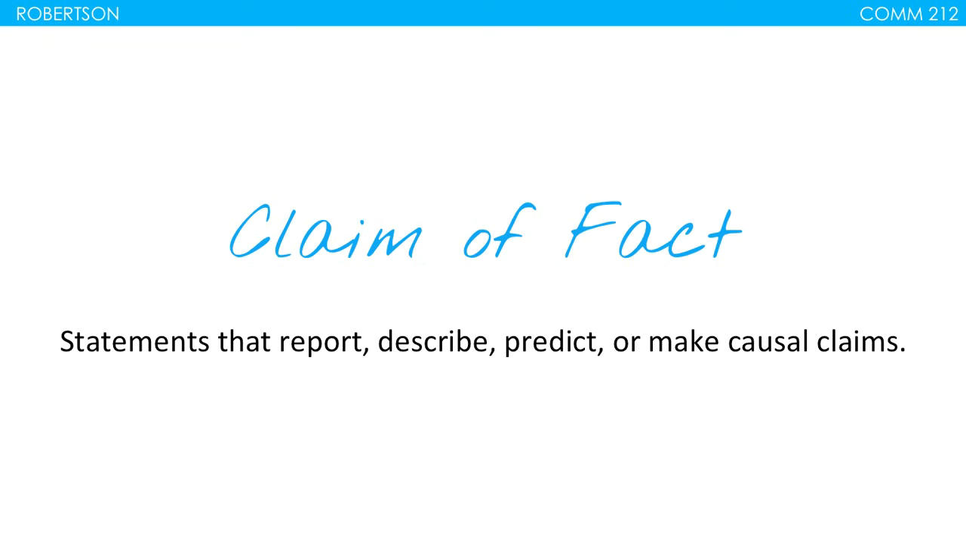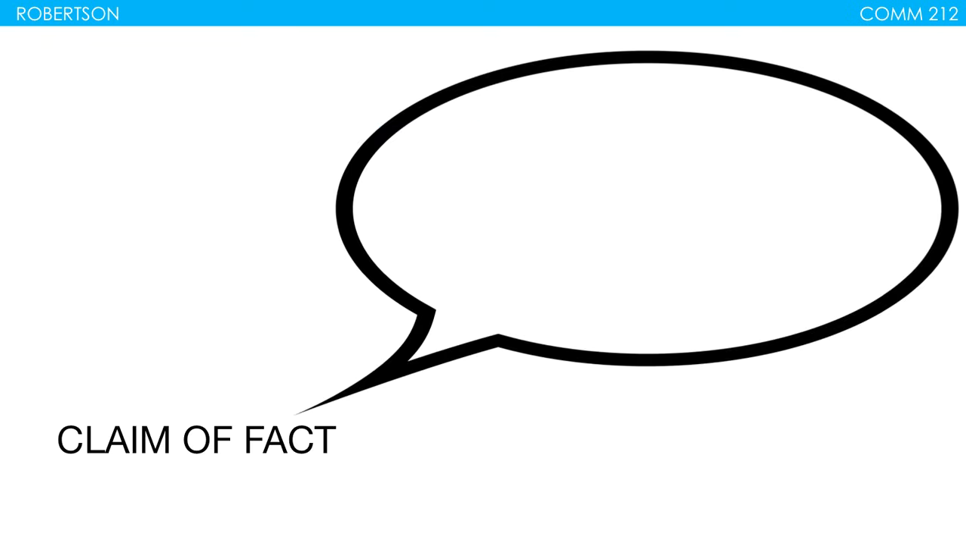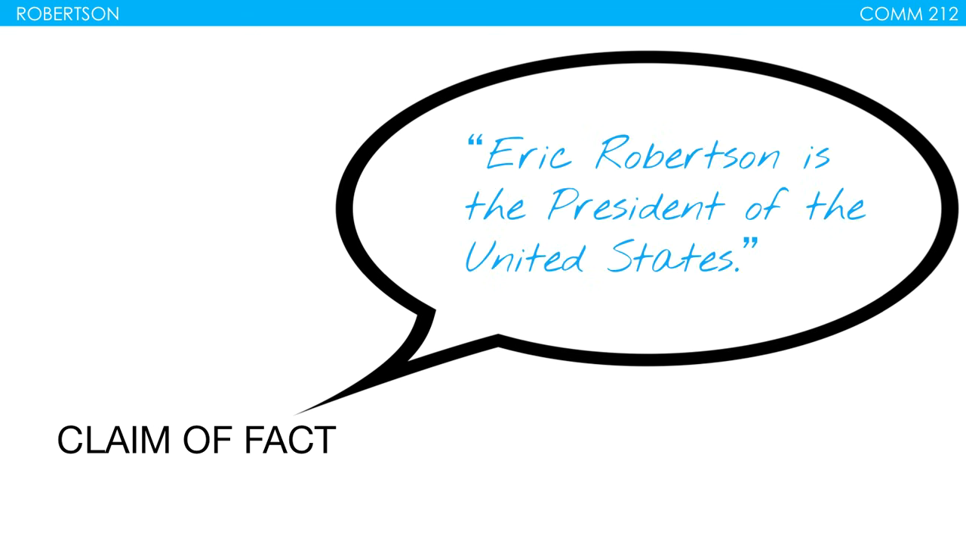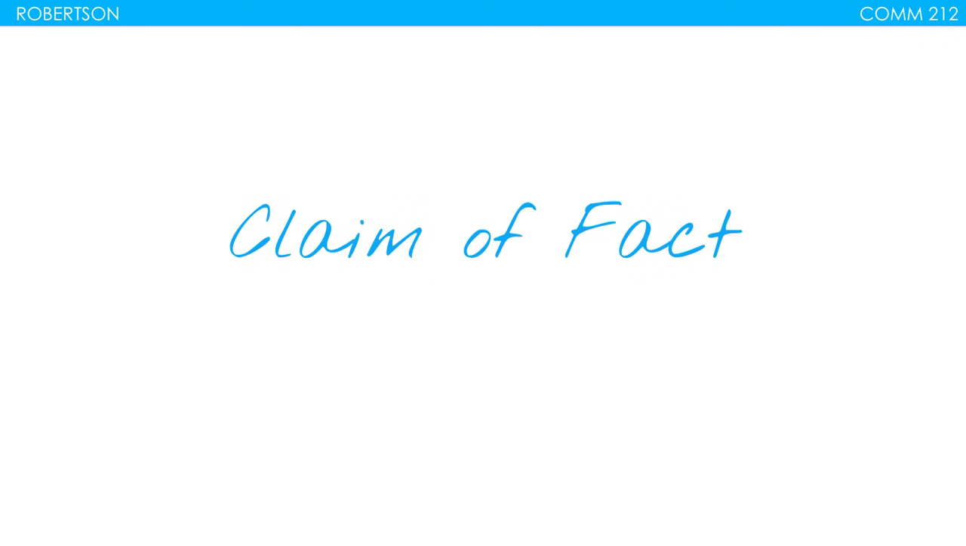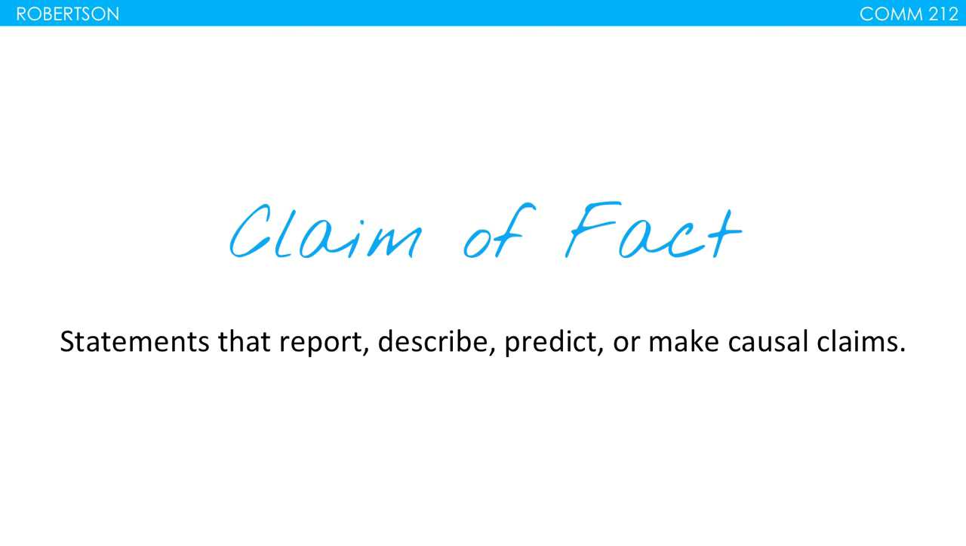It's not predicting because it's in the past. It's not a causal claim. So this one's reporting or describing, kind of the same thing. I made a burrito, so something that happened. So you're establishing the existence of something that happened in the past. Here's another one: Eric Robertson is president of the United States. Okay, so we're describing the presidency of the United States and saying who is the president. Again, these don't have to be true, but this is considered a claim of fact, just a false claim of fact. So again, a claim of fact is a statement that reports, describes, or predicts, or makes causal, meaning cause and effect, claims.